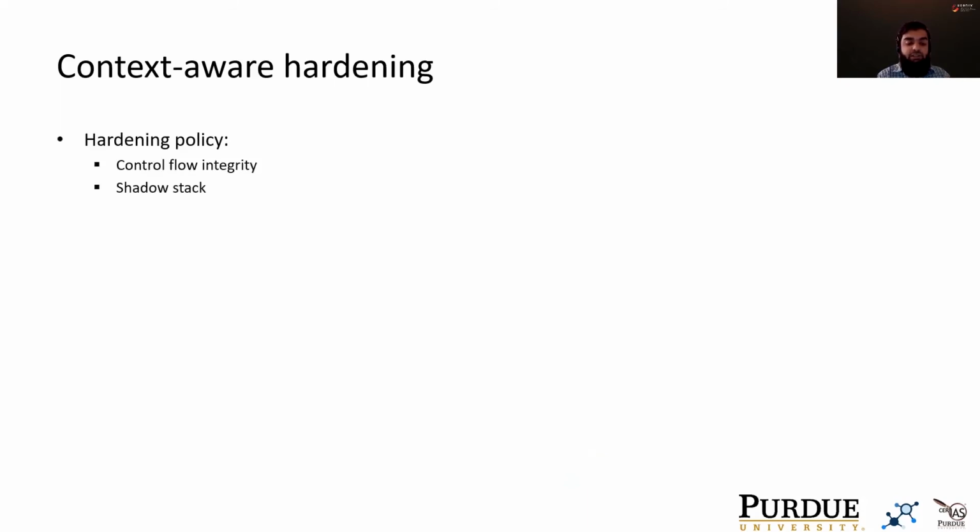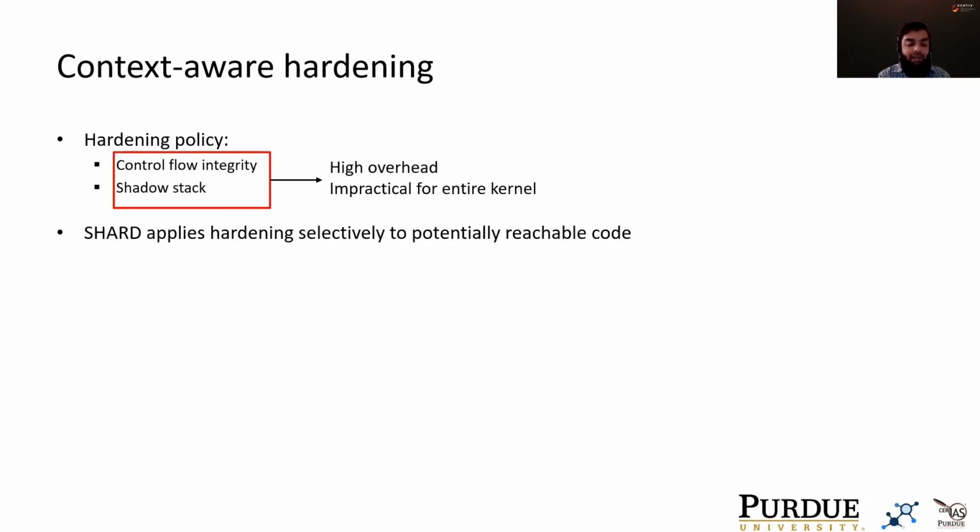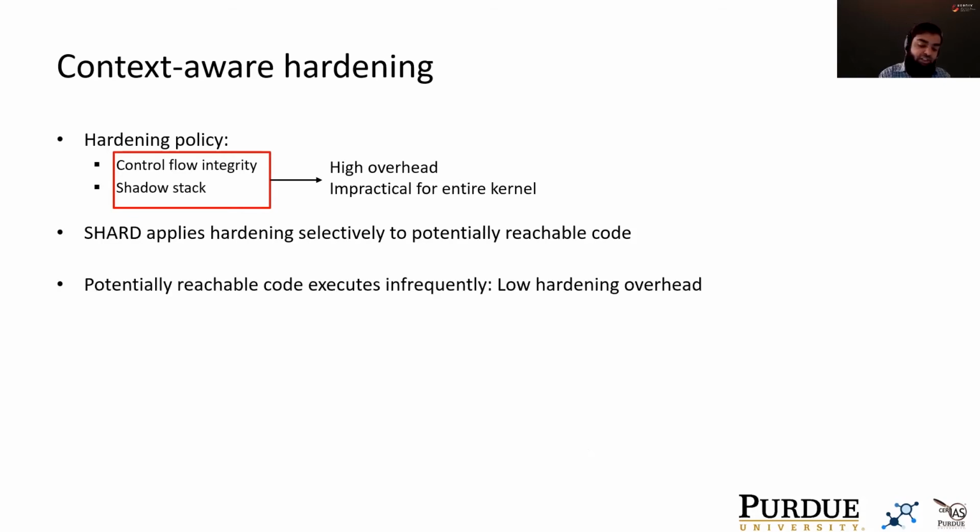For our implementation, we use a combination of control flow integrity and shadow stack as the hardening mechanisms. Note that these techniques have a high performance overhead, which makes them impractical for the entire kernel. SHARD avoids this overhead by applying these techniques selectively to potentially reachable code only. We observe that potentially reachable code executes very infrequently at runtime, and consequently, context-aware hardening has a low performance overhead for the same hardening checks.